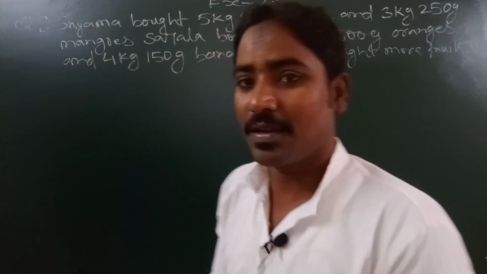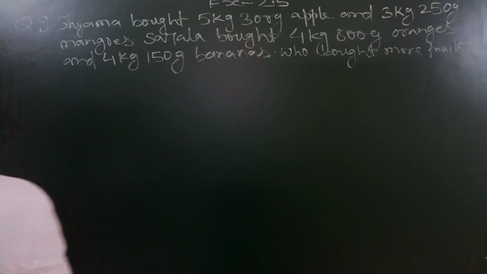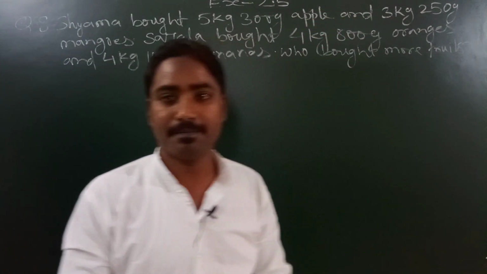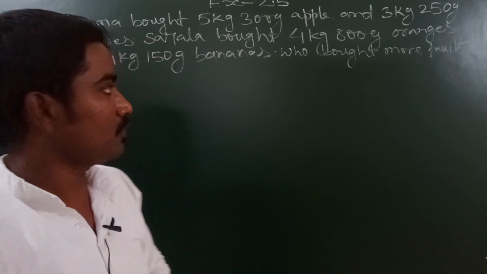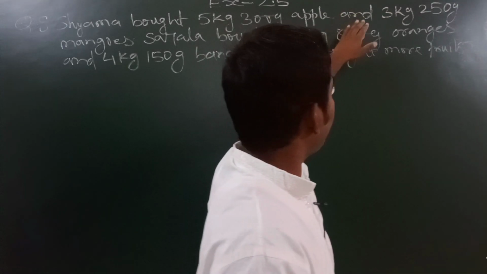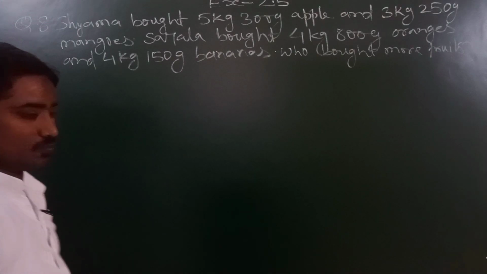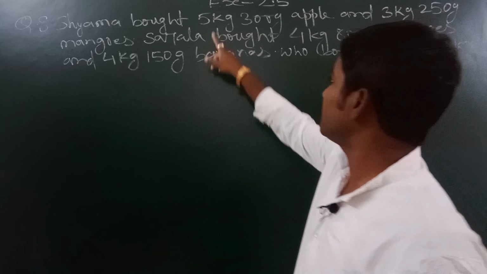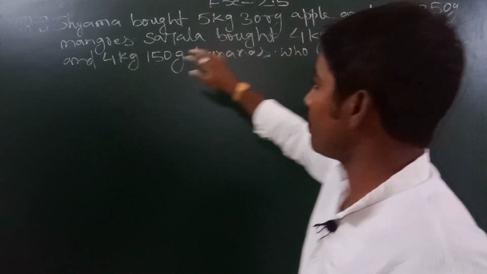So in today's session, we will solve this question number 8. Question number 8 is stating that Shyama bought 5 kg and 300 gram of apple. This is the weight of apple that Shyama is bringing. Next it is saying 3 kg and 250 gram of mangoes. Shyama is a girl who is going to the market and bringing 5 kg and 300 gram of apple and then 3 kg 250 gram of mangoes.